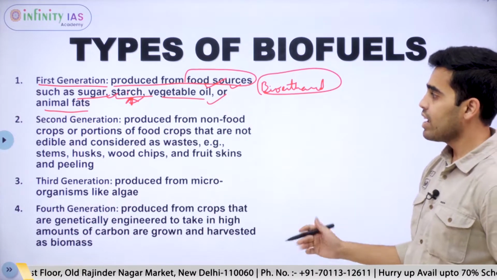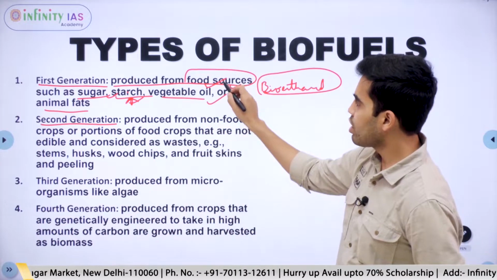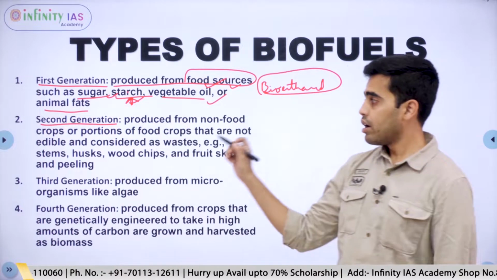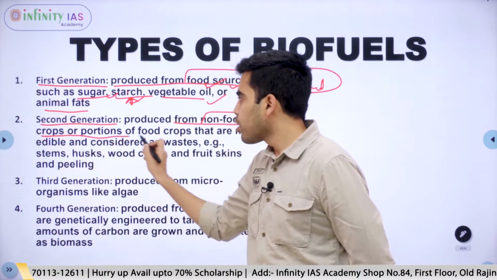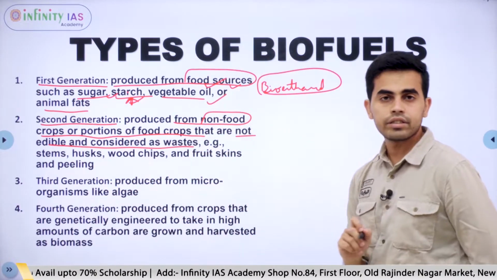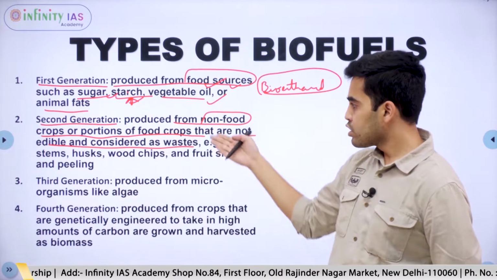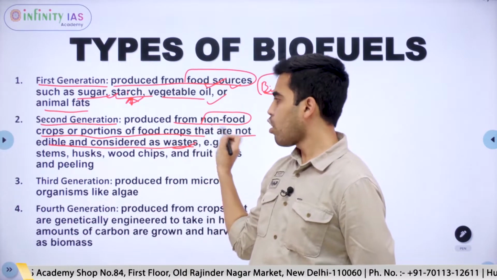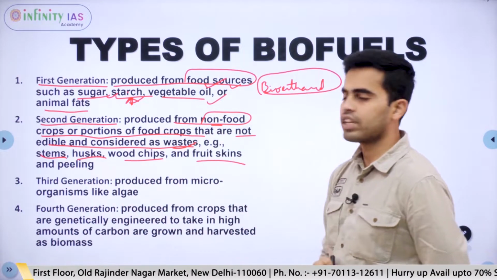So what we have done is we have gone on to second generation biofuels. So here what is the problem? There is a conflict with food security. So now we have gone to producing from non-food crops or portions of food crops that are not edible and considered as waste. So we see the problem is this is human food or animal food. So we started making fuel from waste products or non-food products, that is stems, husks, wood chips and fruit skins.